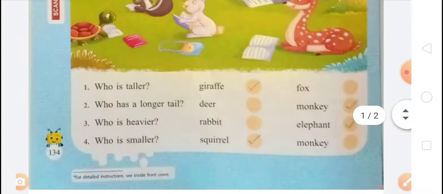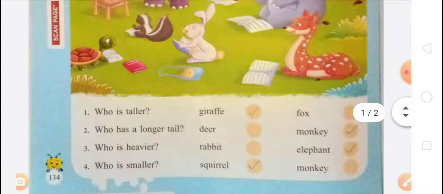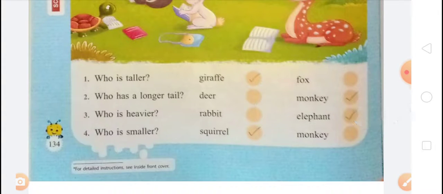Firstly we have to talk on this. We have to revise it. The question is, who is taller, giraffe or fox? You know that giraffe is taller than fox. So we have to take giraffe.